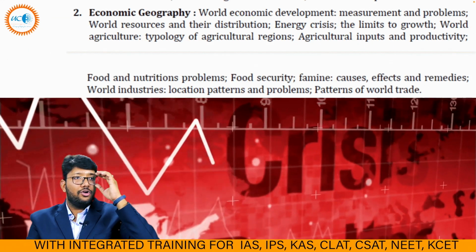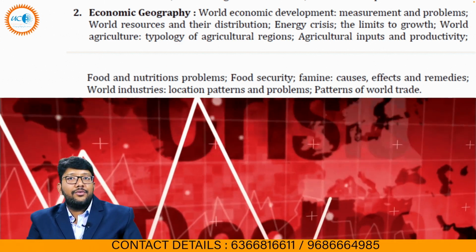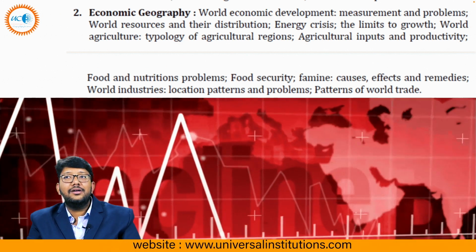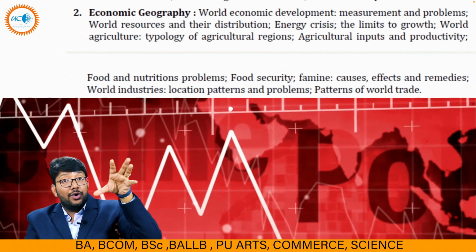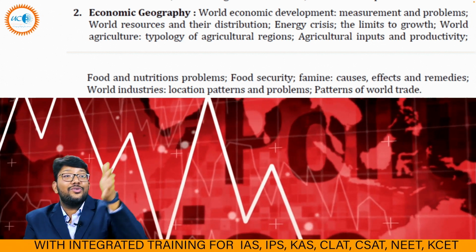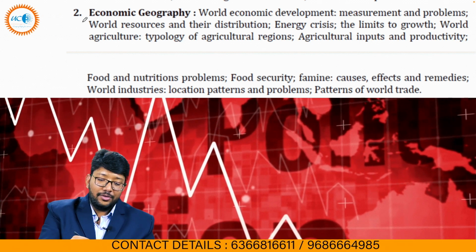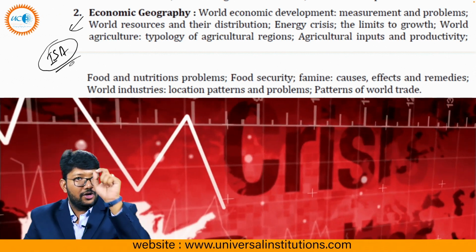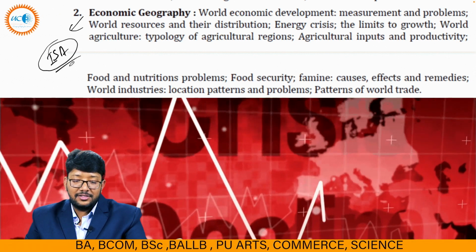Then comes our economic geography. In economic geography, generally the talk of the town is energy. The energy crisis is going on right now in the world. Everybody is trying to transition from conventional to non-conventional sources, like renewable, from non-renewable to renewable sources. In economic geography, I would say that ISA, the International Solar Alliance, you have to take more seriously, because a question can be asked.